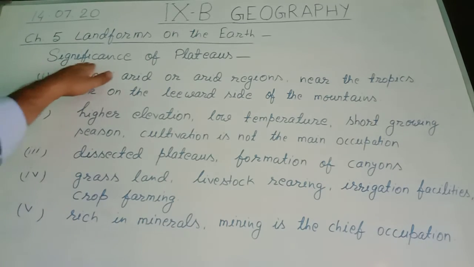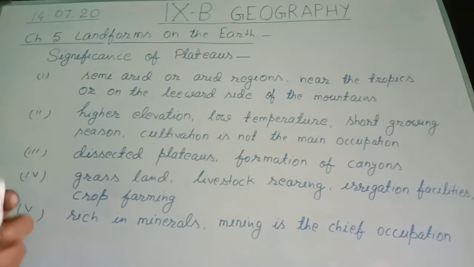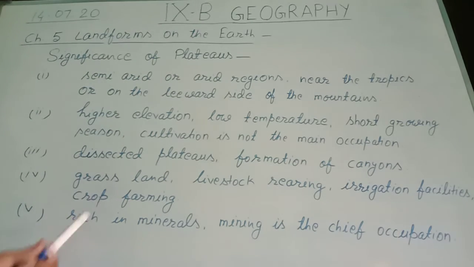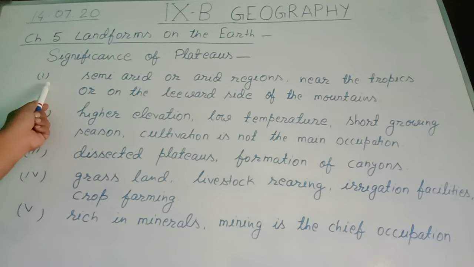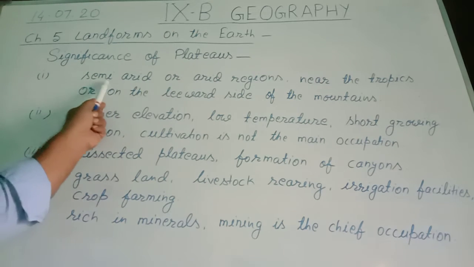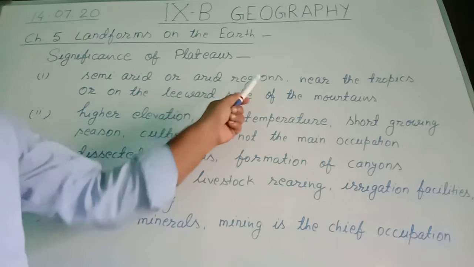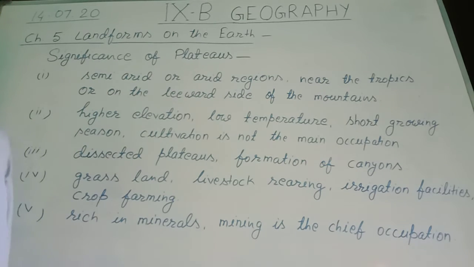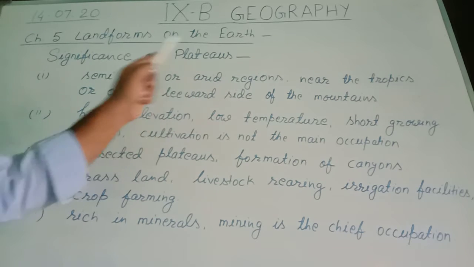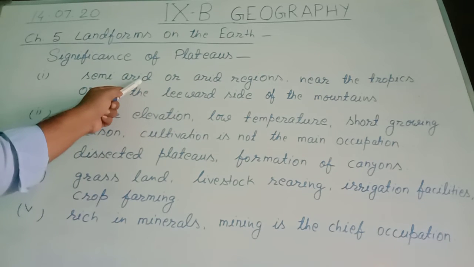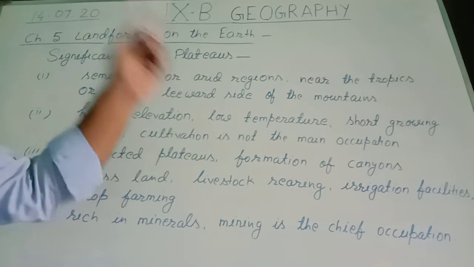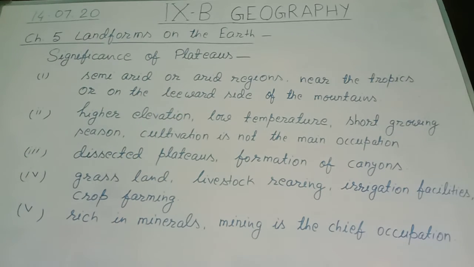Our next topic is significance of plateaus. Importance of plateaus. In the first importance, plateaus are found in semi-arid or arid regions. Arid means dry. In semi-arid regions, there is some availability of water, but in arid regions, there is no availability of water.